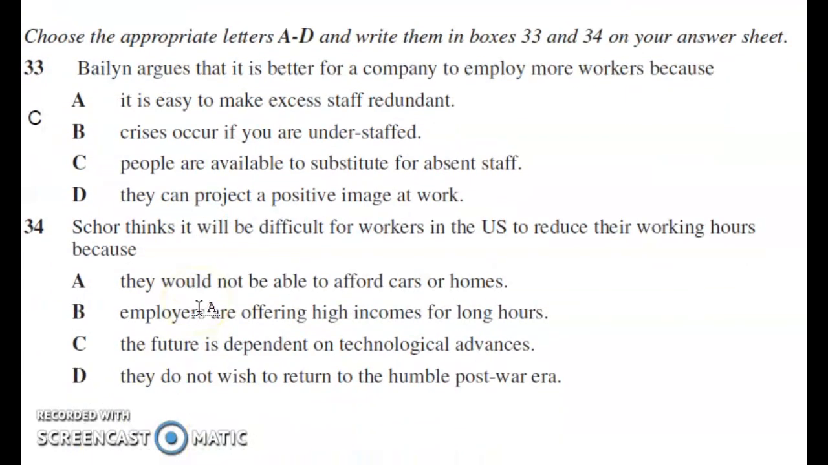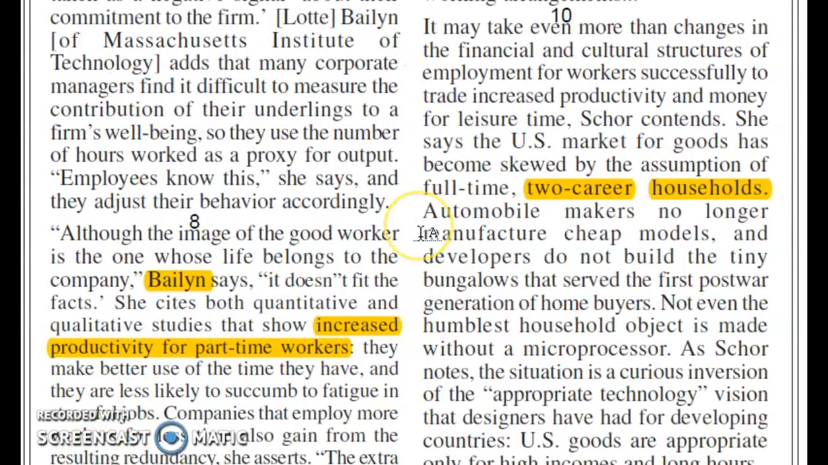Question 34. Shaw thinks it will be difficult for workers in the US to reduce their working hours because: option A, they would not be able to afford cars or homes. B, employers are offering high incomes for long hours. C, the future is dependent on technological advances. D, they do not wish to return to the humble post-war era. Let's find out in the passage. For this, study the last paragraph, which reflects the viewpoint of Shaw. So start studying